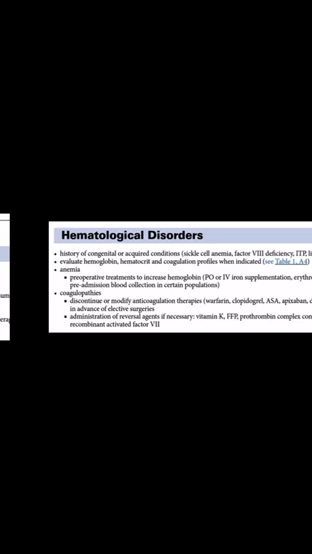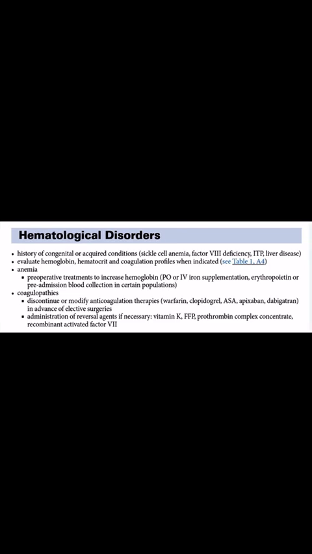Hematological disorders. History of congenital or acquired conditions: sickle cell anemia, factor V deficiency, ITP, liver disease. Evaluate hemoglobin, hematocrit and coagulation profiles when indicated, see Table 1, A4. Anemia. Preoperative treatments to increase hemoglobin: PO or IV iron supplementation, erythropoietin or pre-admission blood collection in certain populations.